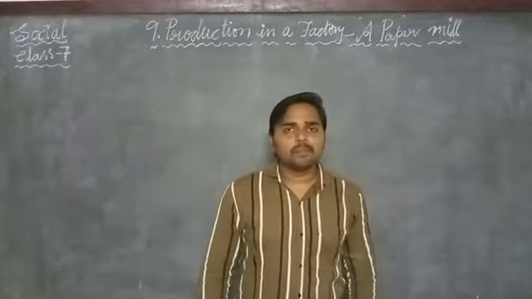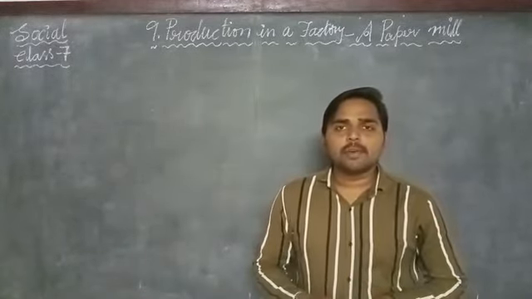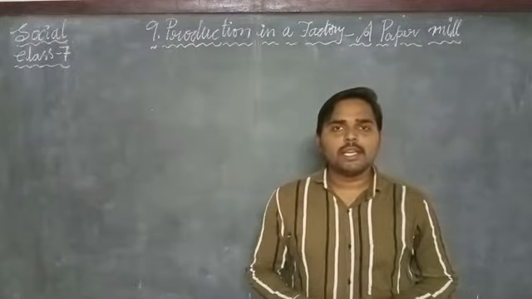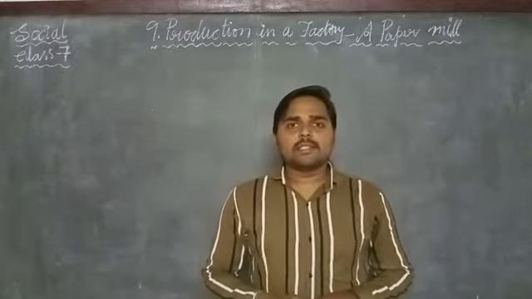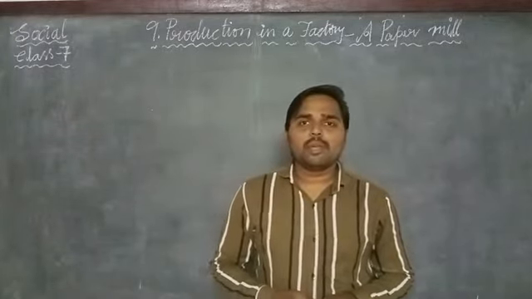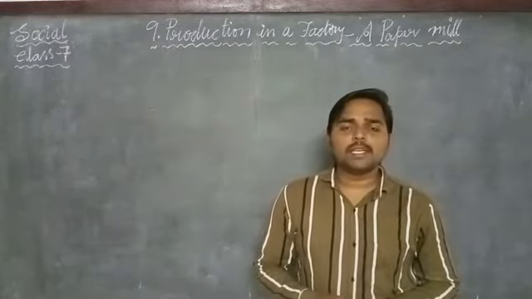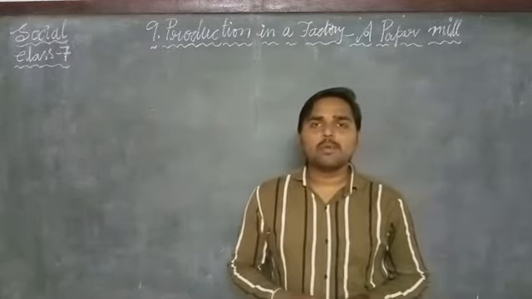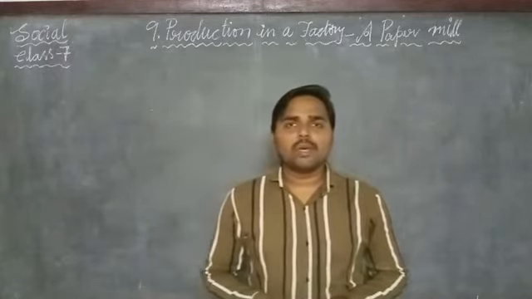Good morning, children. Today in this class I am going to start a new lesson, that is the production in a factory and about a paper mill. In the previous classes we have seen about handicrafts and handlooms. In the handicrafts and handloom sector, it requires a very small amount of raw materials and one or two workers.